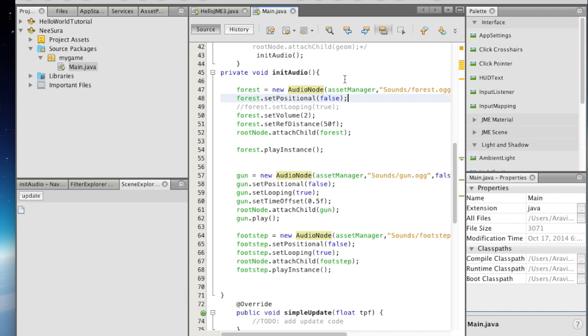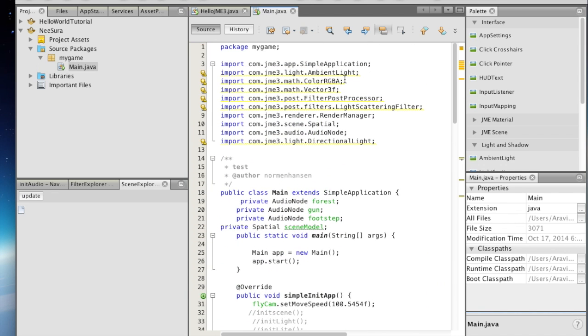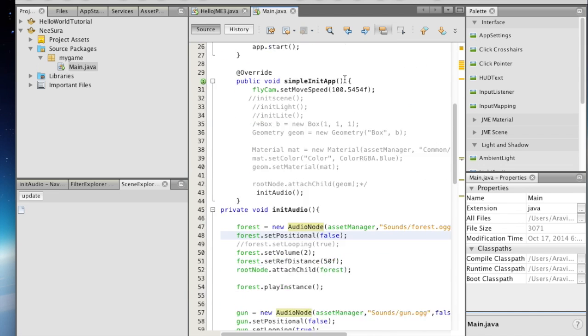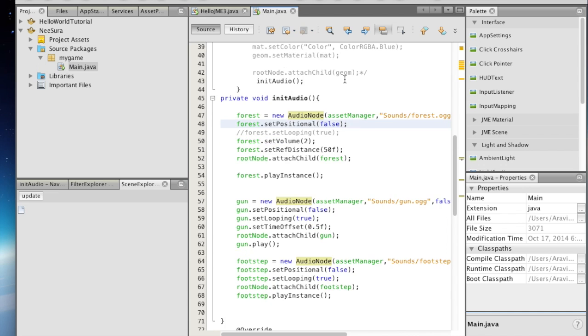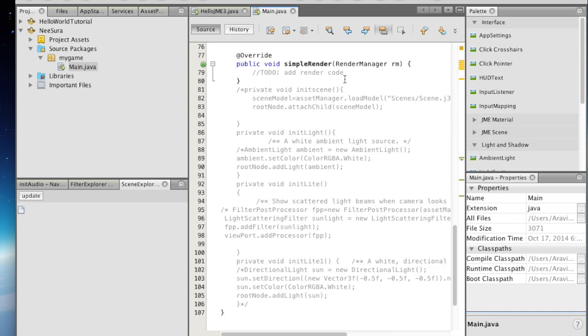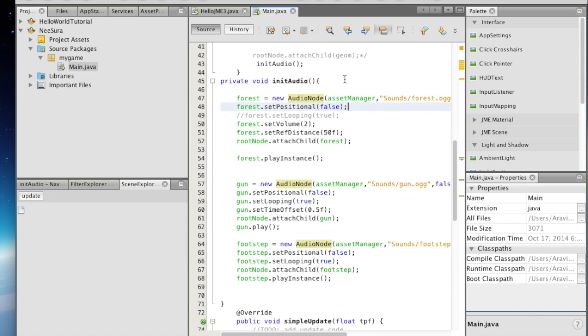Hi, this is Neeti, and I'm working on the audio effects for our project. The activity assigned to me, as seen in the Kanban, is to implement the audio features for our project. Basically, I'm implementing three types of sounds: the forest sound playing in the background, gunshots, and footsteps running parallelly. For this, I have used a new method called init audio for implementing the sounds, and I've used sound files of format .ogg, which are placed under the sounds folder.